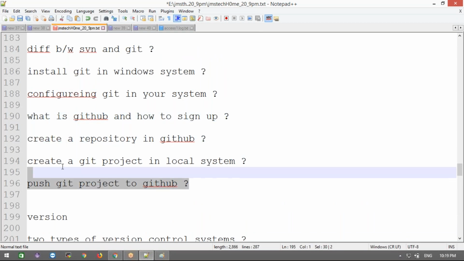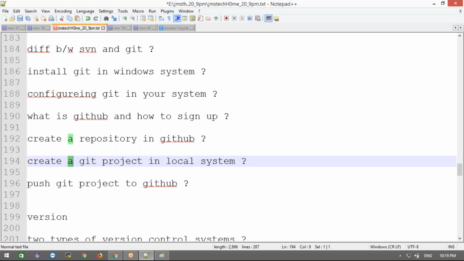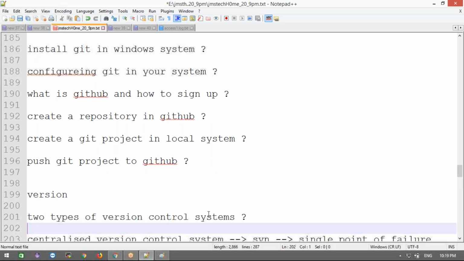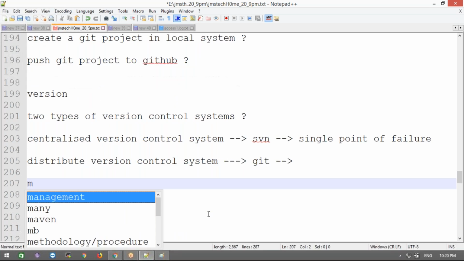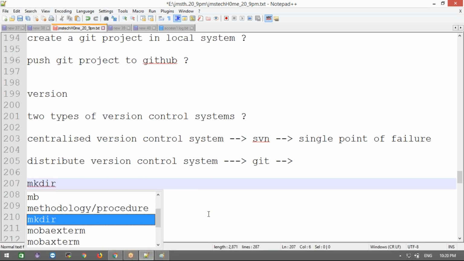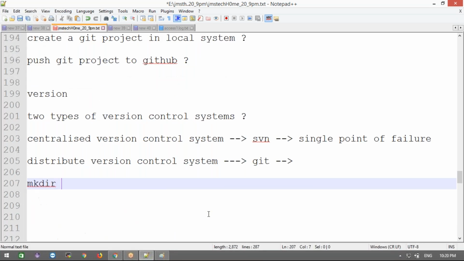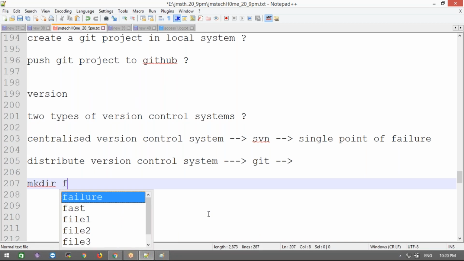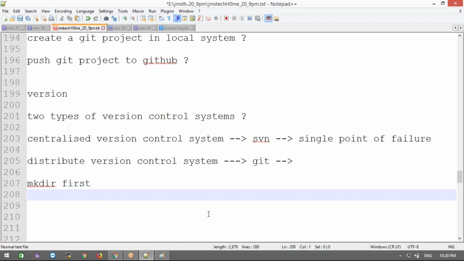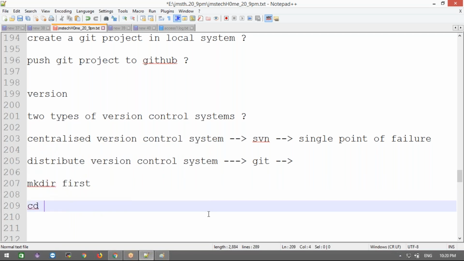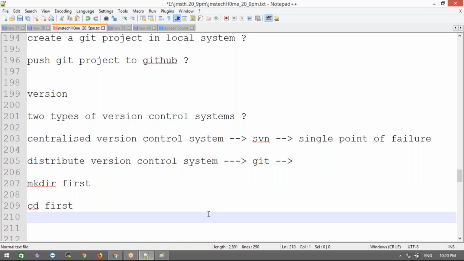Now I'm going to create a project in the local. First we need to create a directory here. I'm creating a directory using mkdir. This is the first project, so my GitHub project name is first. Now I'm going inside the first project with cd, which means I go inside that project folder.